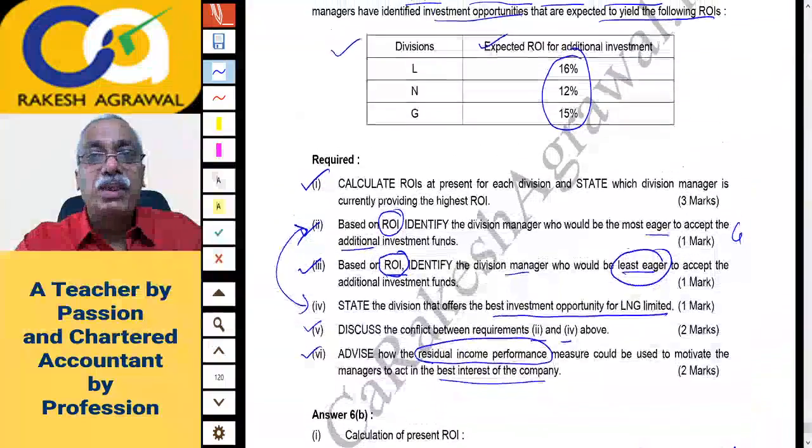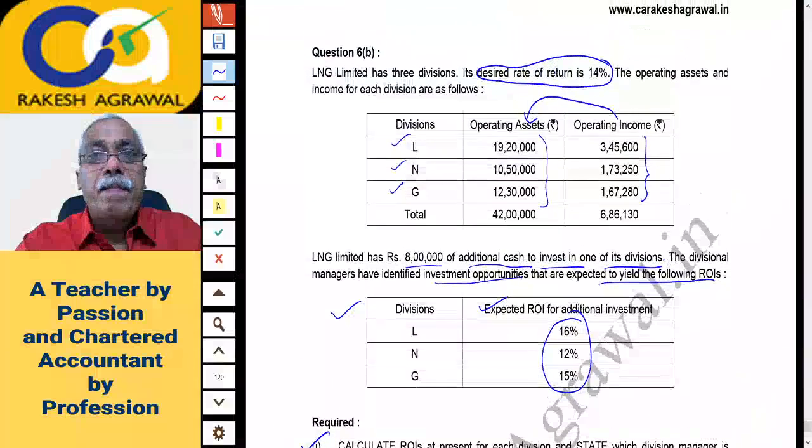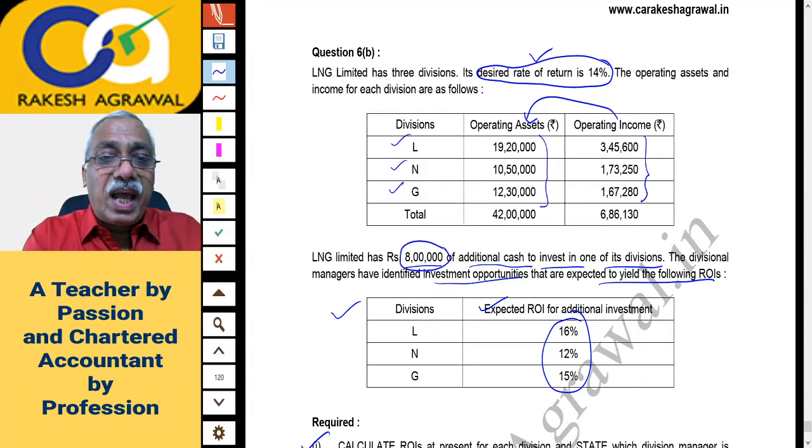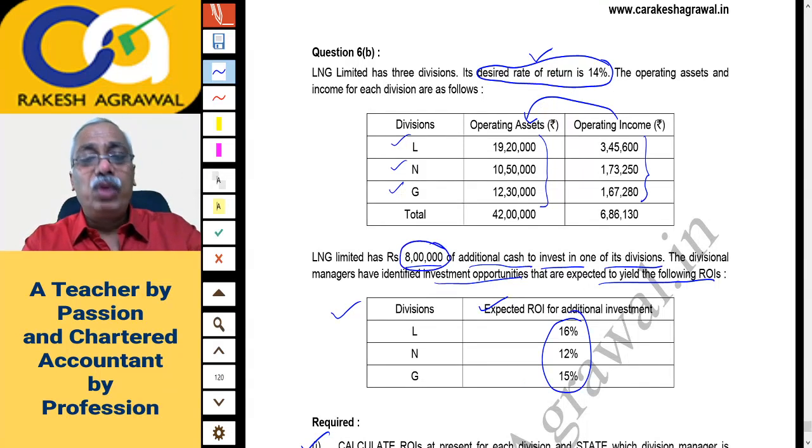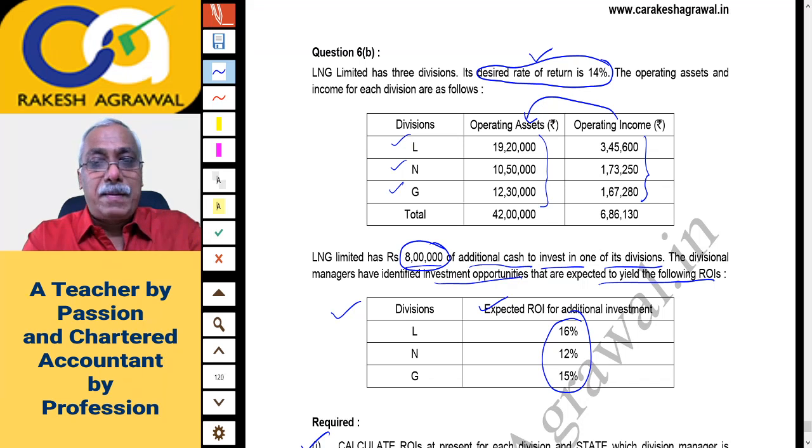I will take you back to the question. Check here. Your desired rate of return is how much? 14%. So an additional investment of 8 lakh at 14% is your minimum return. If your project gives more than 14% return, then that remaining income is called residual income. And whichever division gives you the highest residual income is best.